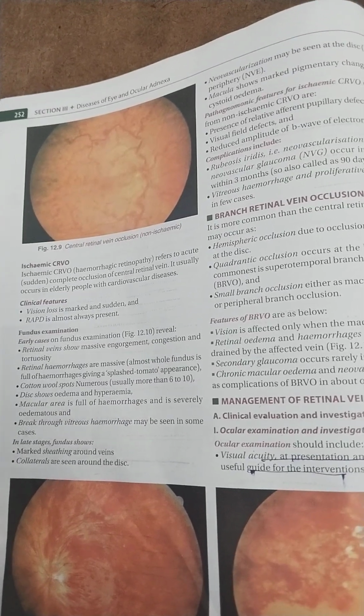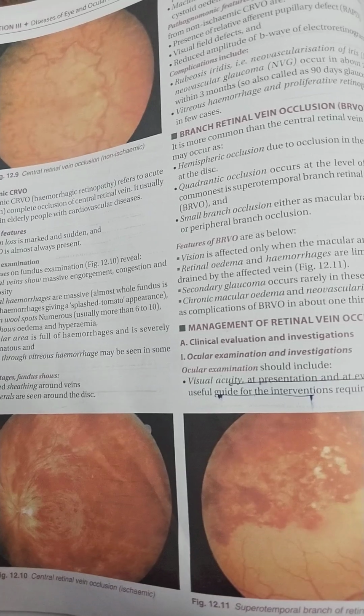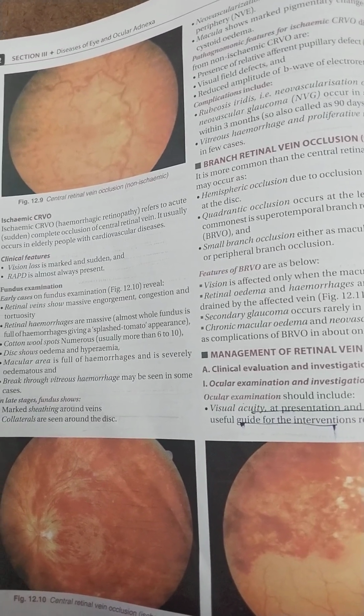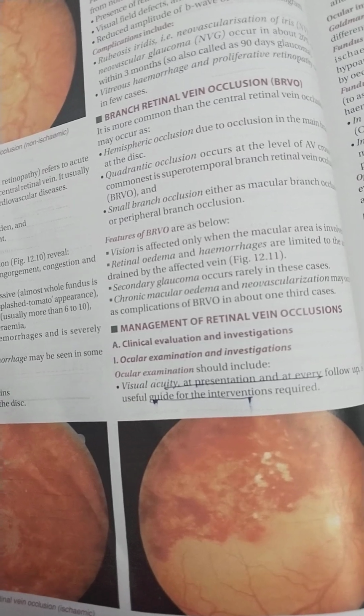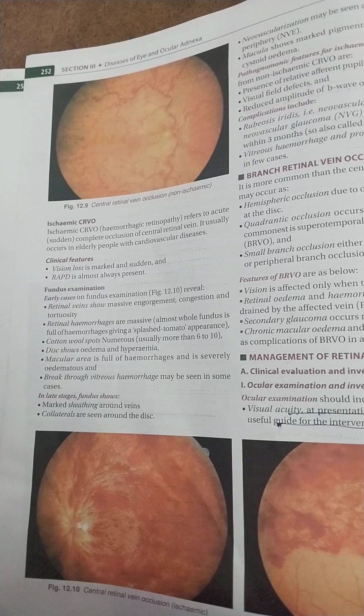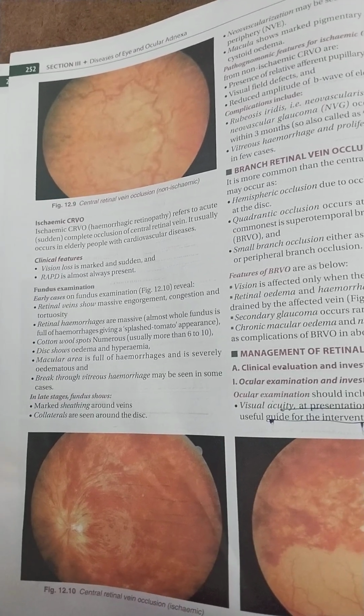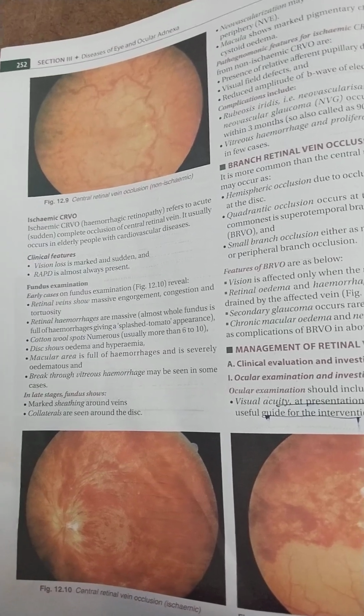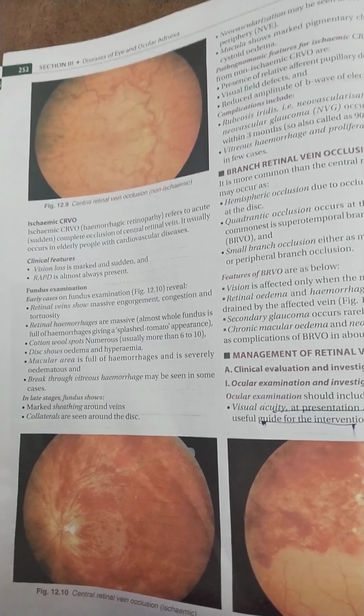Here you will see cotton wool spots. The whole fundus is filled with hemorrhages, and even the temporal branch is involved. The disc shows hyperemia, meaning increased blood flow, and edema is also seen. The macular area is full of hemorrhages and severely edematous.